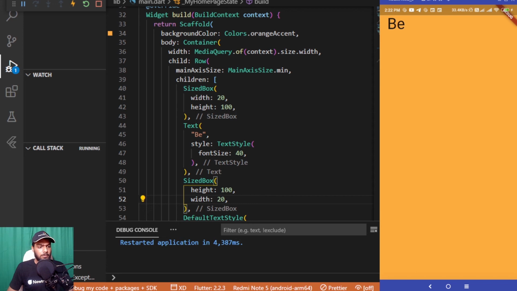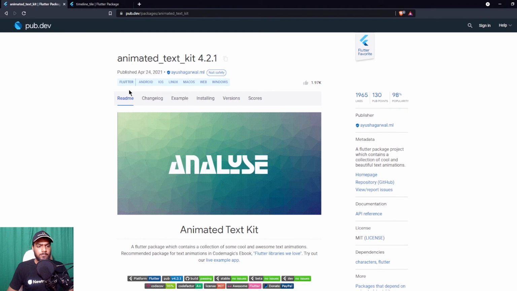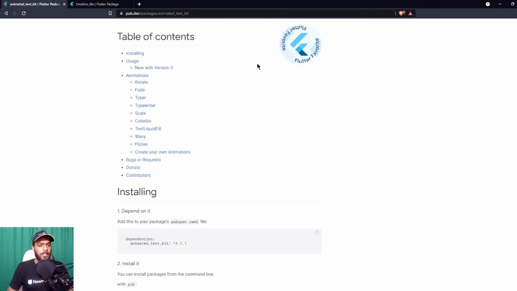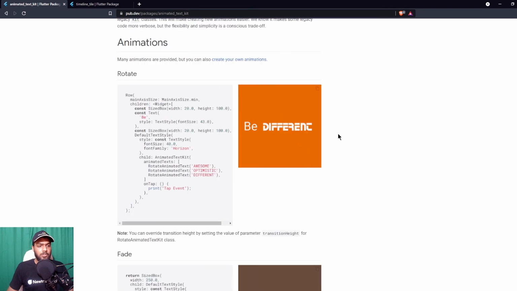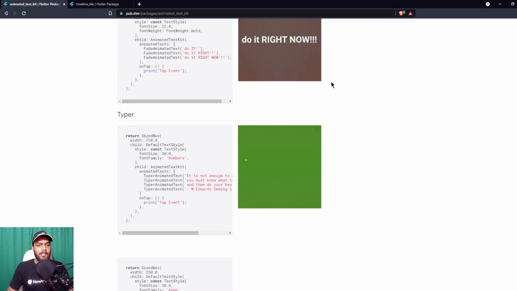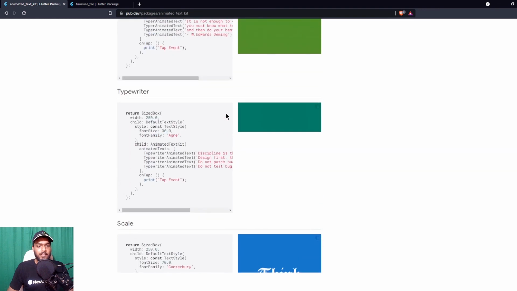So opening the browser, from here you can see about this particular package. Like as I was telling you about this, we have implemented this thing as well, like be different, be awesome, be optimistic, the fade property, typewriter property.